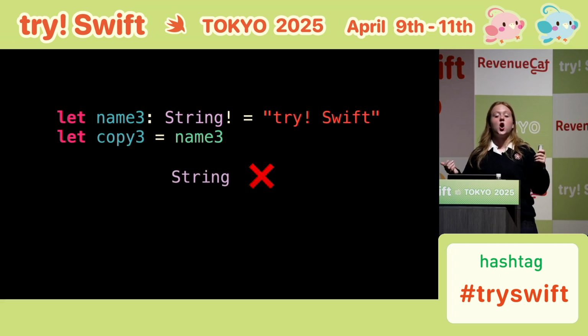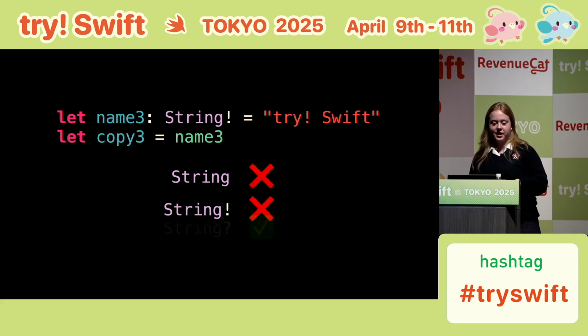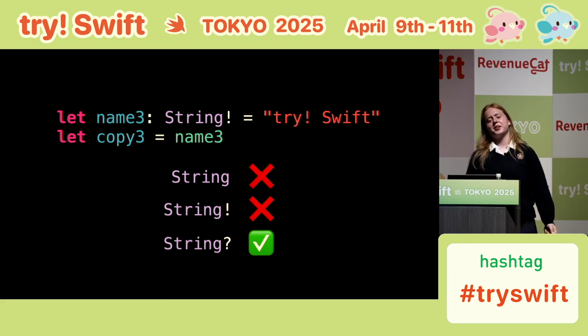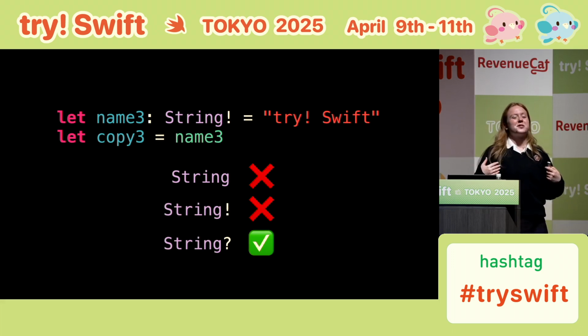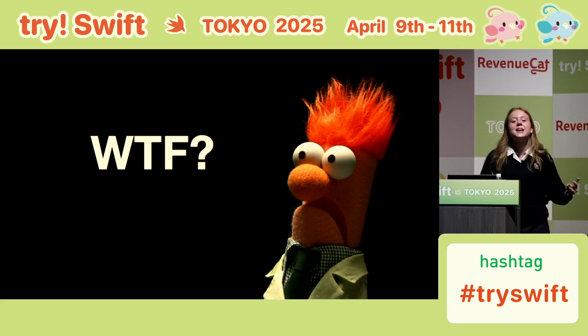Well, it's obviously not a string. But neither is it an implicitly unwrapped optional string. Instead, it's a regular optional string. Now, I've always found optionals a little bit slippery in Swift, but this behavior is odd. Why is Swift doing this to me?